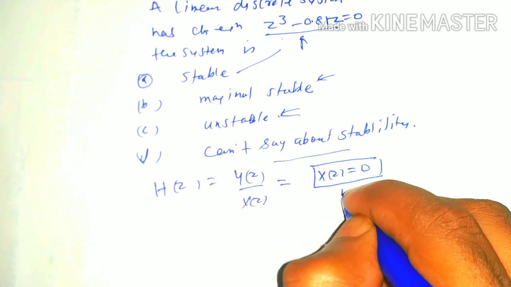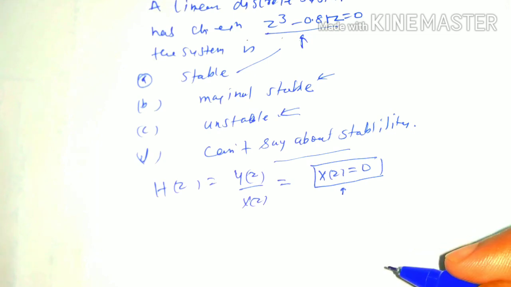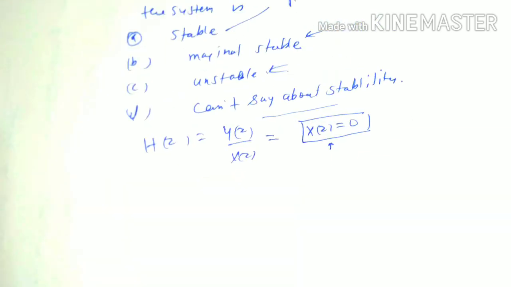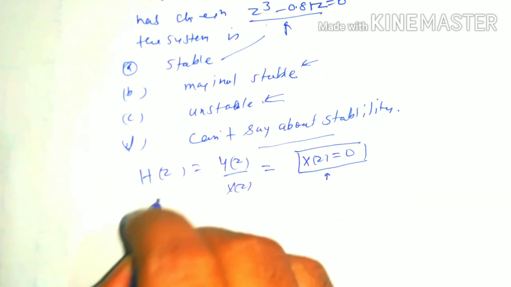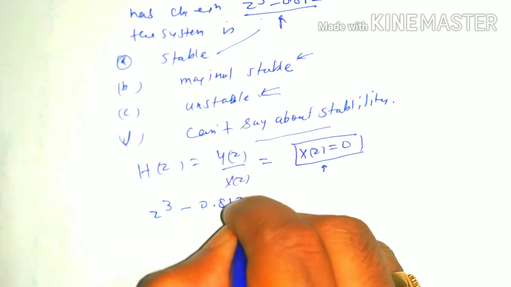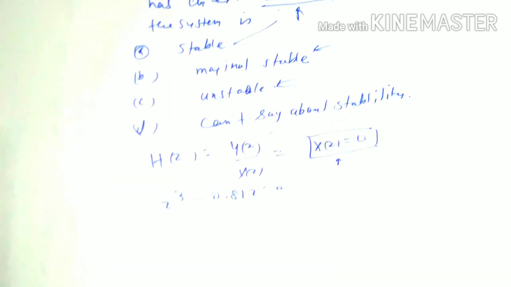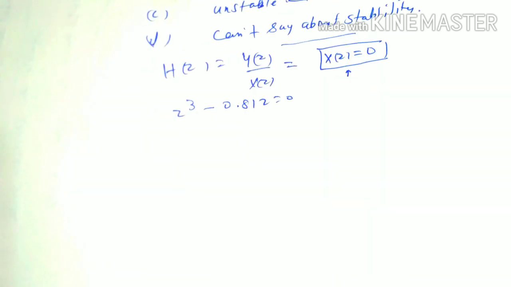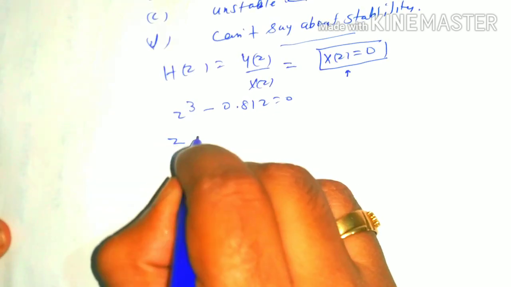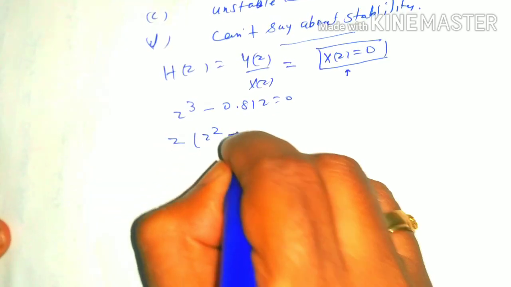It is called the characteristic equation of the system. So this one is given. This is the characteristic equation with 0.81z equal to 0, and we have to comment whether it belongs to a stable system or unstable system.